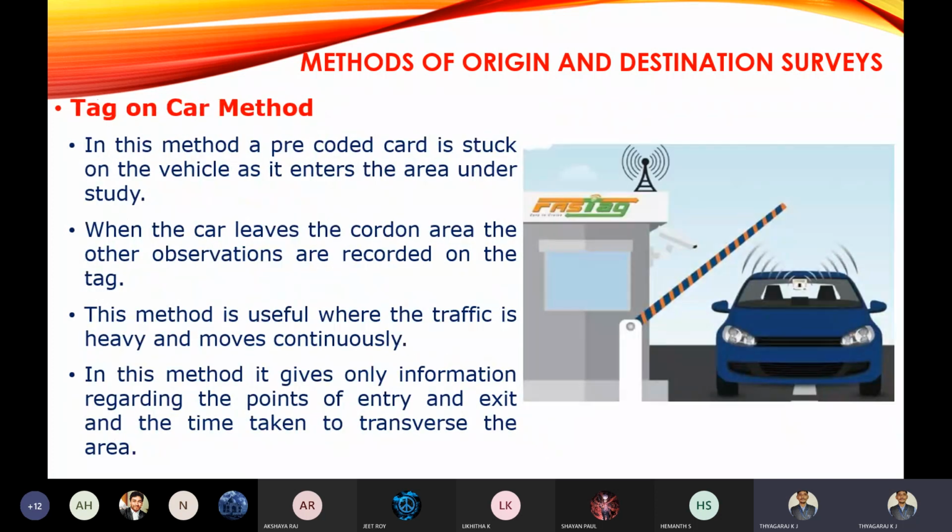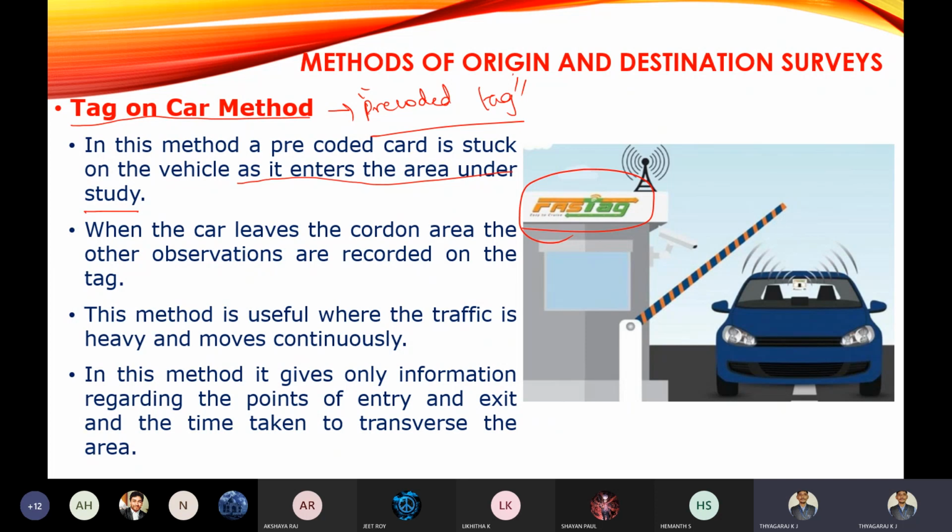The next method is the tag on car method. As the name indicates, a separate pre-coded tag will be attached to the car, similar to a FASTag. In this method, a pre-coded card is stuck on the vehicle as it enters the area under study, that is, the area where the origin and destination study is carried out.